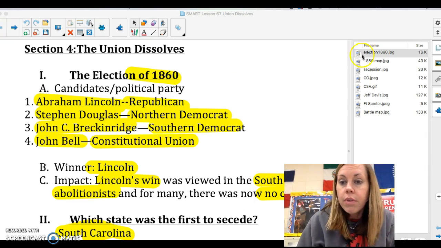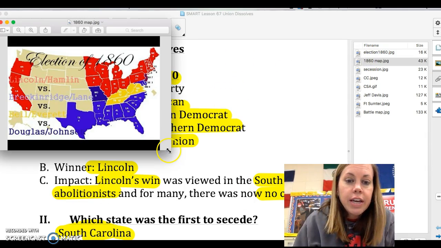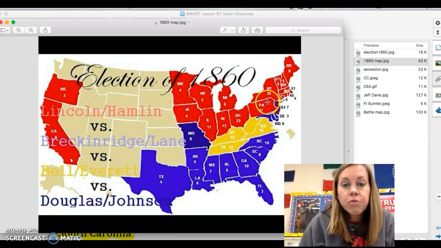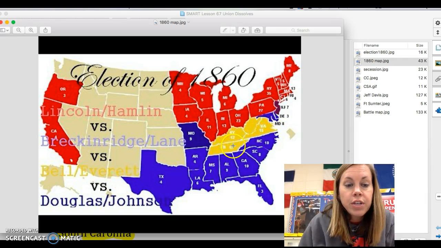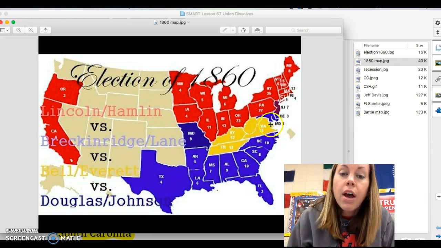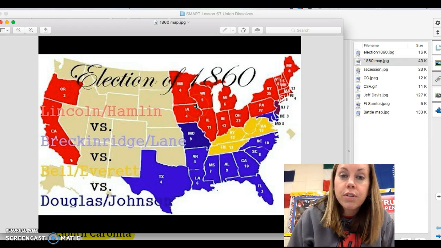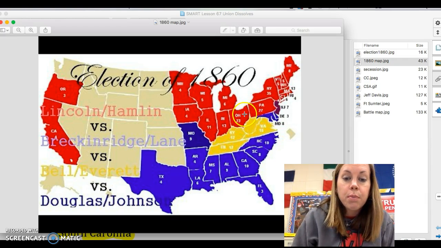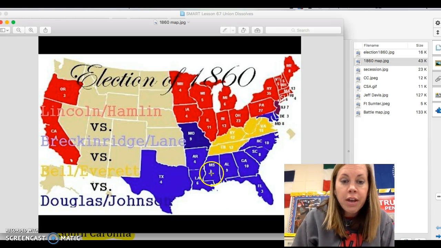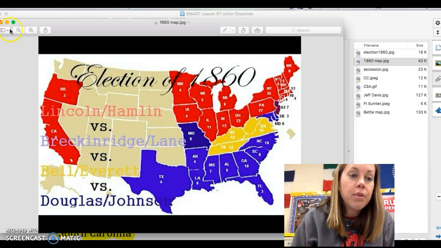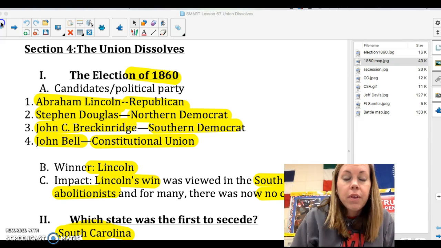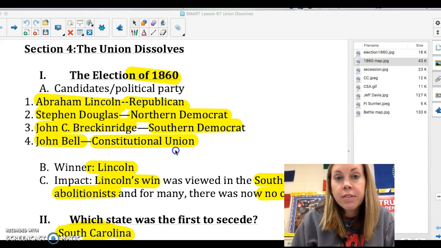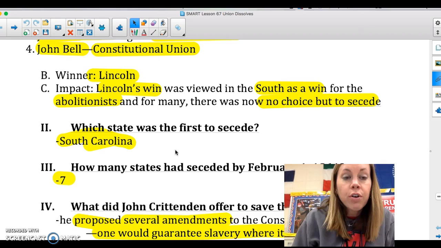Okay. As to the fallout, here is the map. See, Lincoln's in red, Breckinridge is in this one purple color, Bell is in yellow, Douglas is in blue. If you added all these up, Lincoln wins pretty substantially because of the population up here in the North, and the North's primarily going to vote for him. You see, there's not too many, Georgia, North Carolina, but other than that, electoral votes down here. So Lincoln wins. This sets off a firestorm in the South. So the winner is Lincoln.